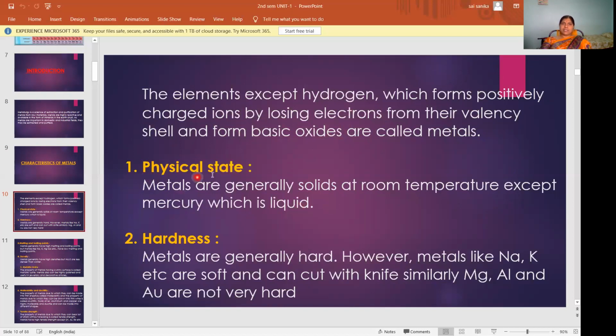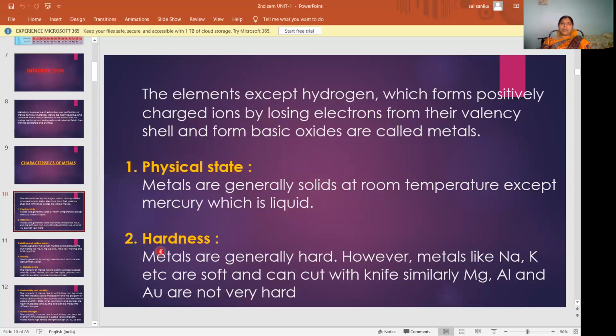First one is physical state. What is the physical state of a metal? Whether it is a solid state, a liquid state or gaseous state. Generally metals exist in solid state at room temperature. At room temperature, 25 degrees centigrade, all metals exist in solid state except mercury. Even though mercury is a metal, it exists in liquid state.